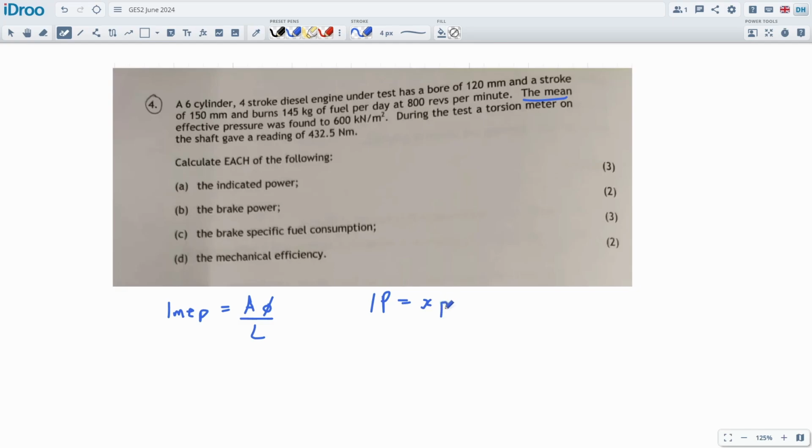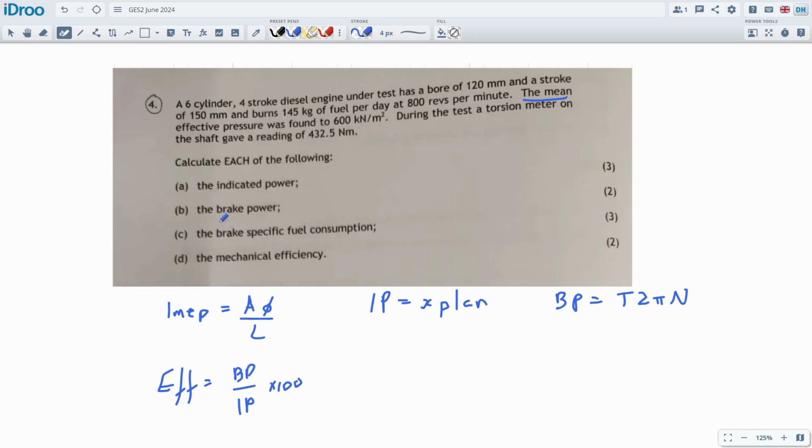IP is equal to IMEP times L A N. That's the easy one that we're going to be using a lot. We've also got BP, the brake power. This will be torque times 2 pi N, so T 2 pi N. Okay, we're going to have efficiency in here as well, which will be the brake power divided by the indicated power times 100, I suppose.